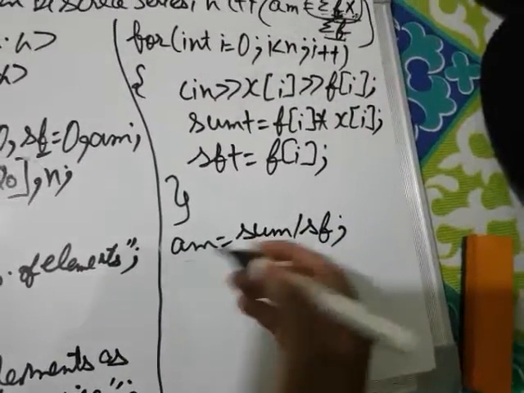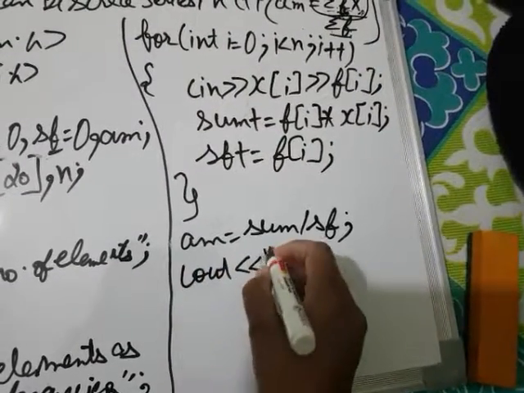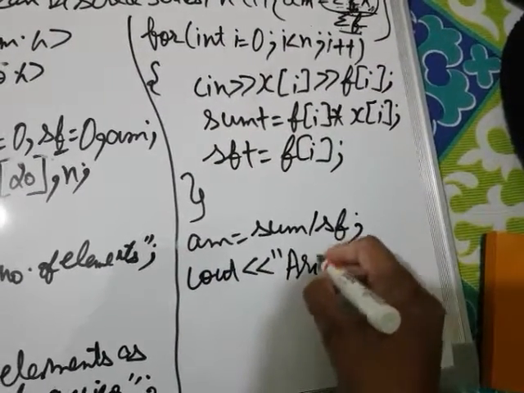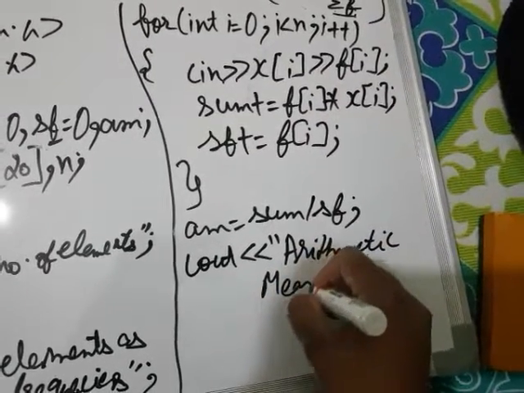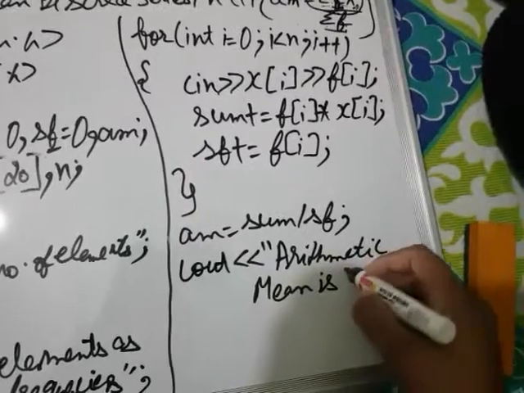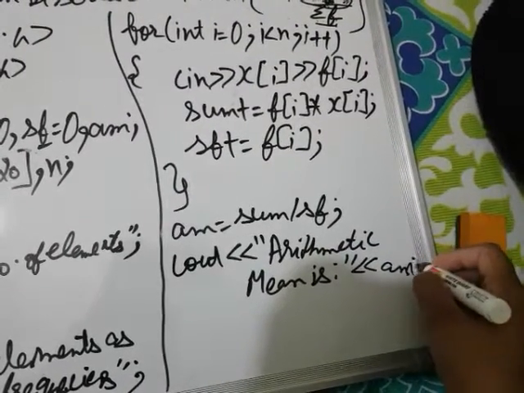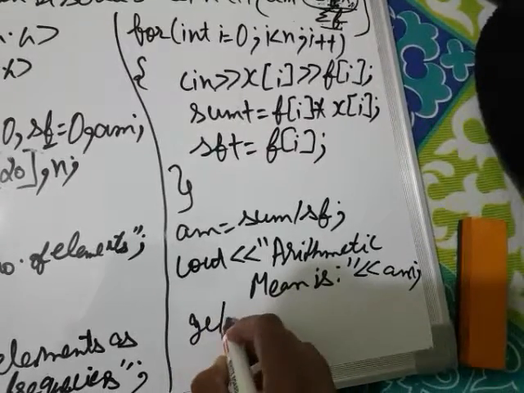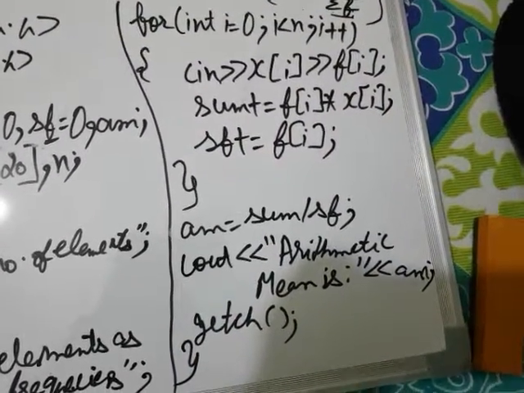Okay, so now what is the last step? The last step is to print this result. Okay, so arithmetic mean is, say, am. Okay, and I'm just writing getch so that the output will be stable on the screen.